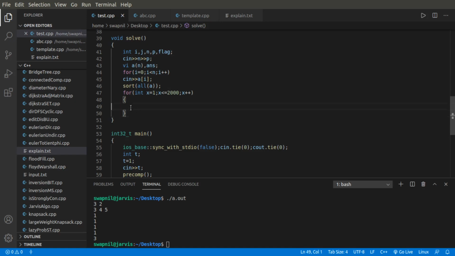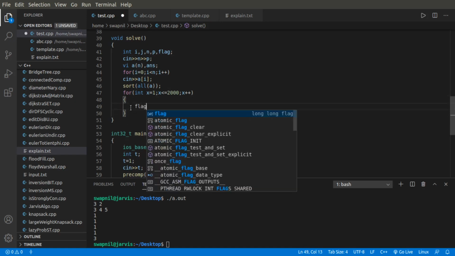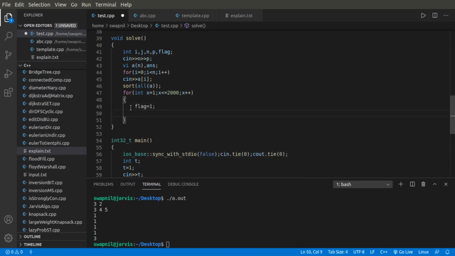What this flag will be doing is telling me after all the duels whether my total number of permutations is divisible by p or not, and whether it is valid for all the duels or not.